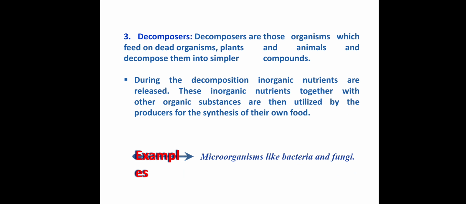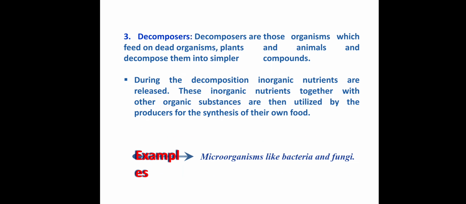Decomposers are organisms that feed on dead organisms. Dead organisms are converted into decomposed compounds by decomposers, that means microorganisms, bacteria, fungi.